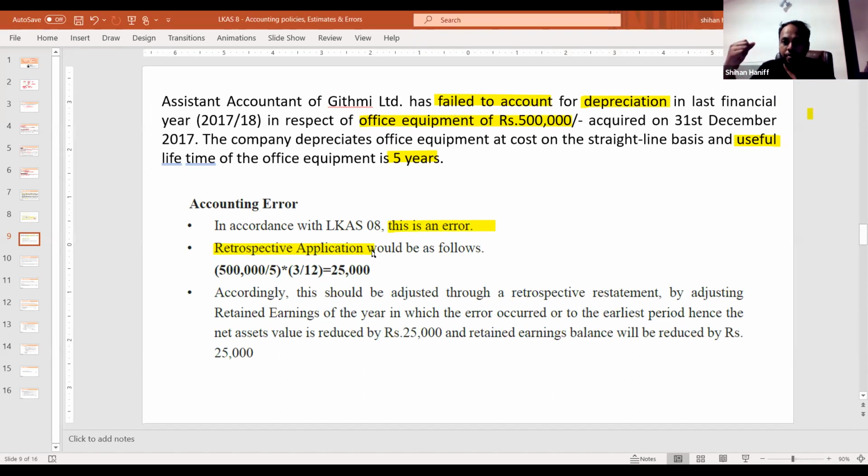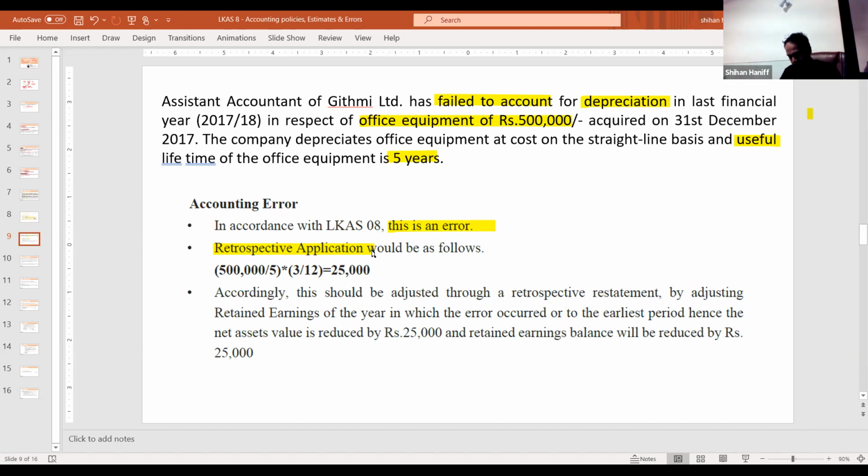So you calculate the depreciation, 500,000 divided by 5, and since this was purchased on 31st December 2017, our year end is 31st March 2018. So you have to depreciate only 3 months. So 3 months depreciation is 25,000.